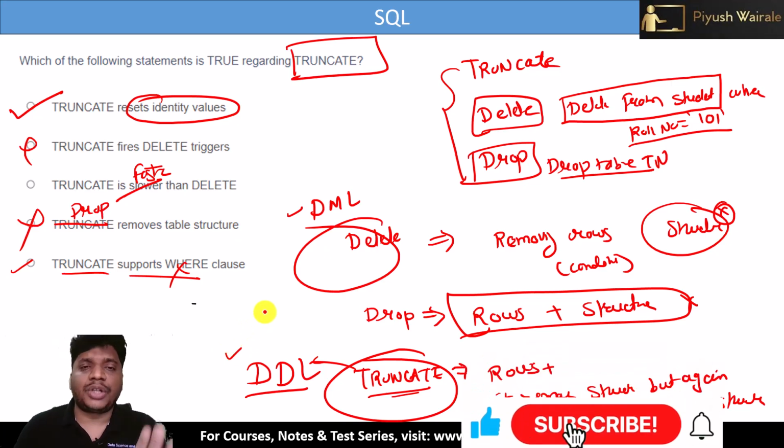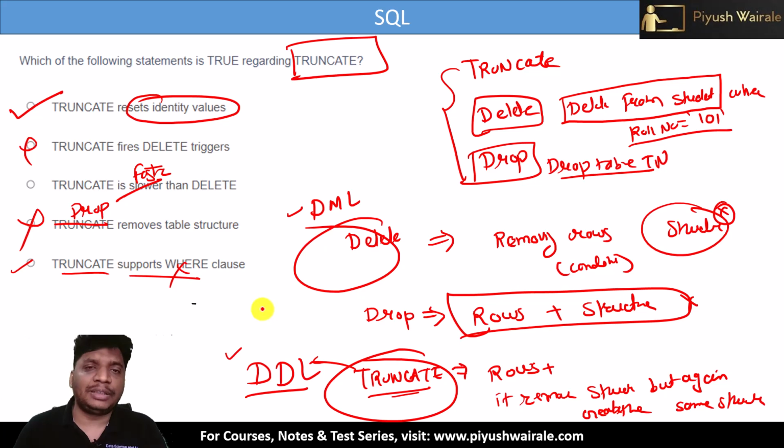How truncate works differs by database, because some database systems offer rollback for truncate. If we delete some particular row, we can always roll back that operation. But in the case of truncate, it depends on the database system, right? We cannot generalize the concept of truncate in the case of rollback. In the case of delete, almost all databases let us roll back. But for truncate, it depends on the database. I hope you understand the difference between truncate, drop, and delete. So please do watch my lectures based on SQL, where I have discussed this in detail.